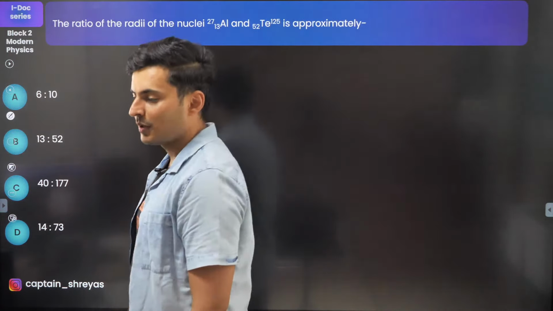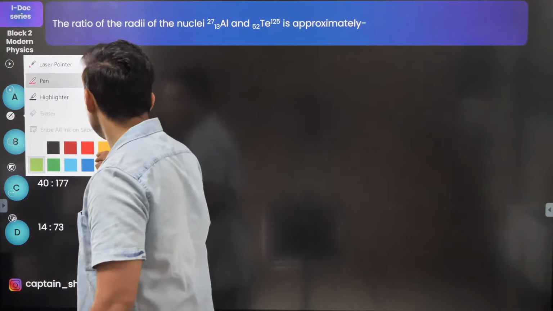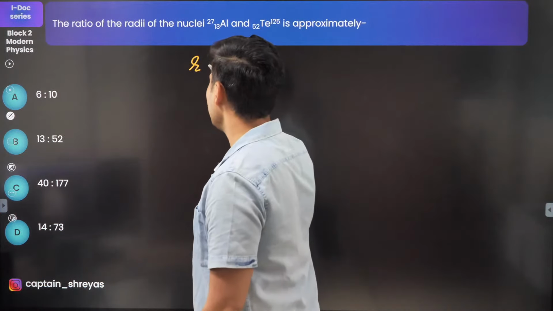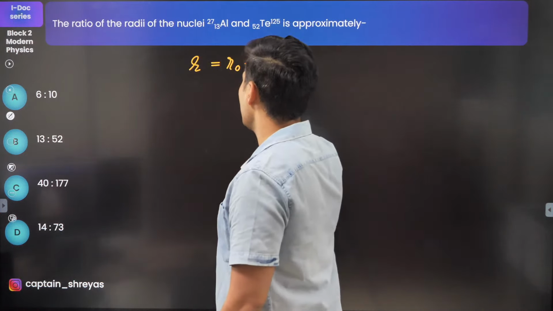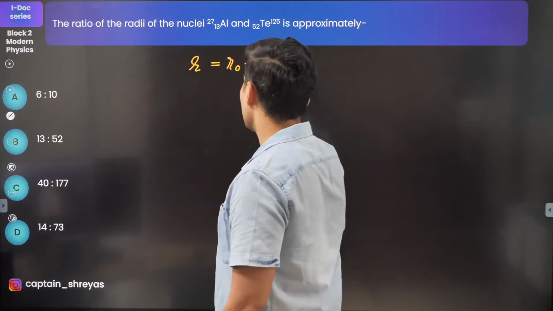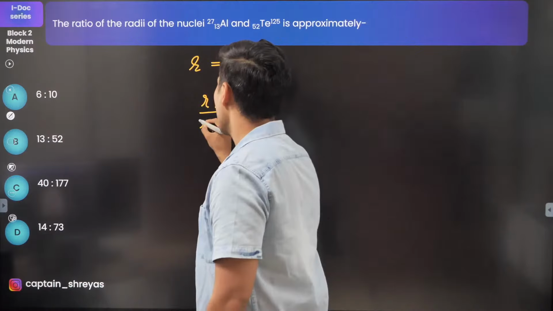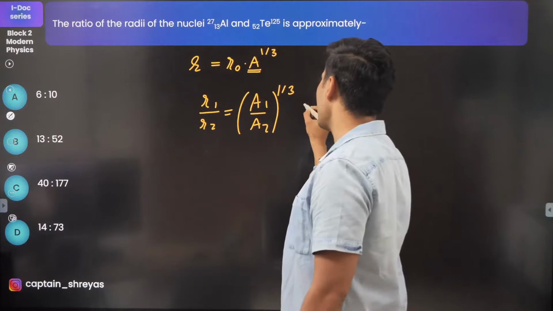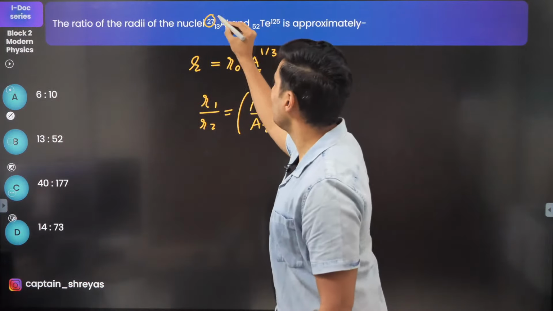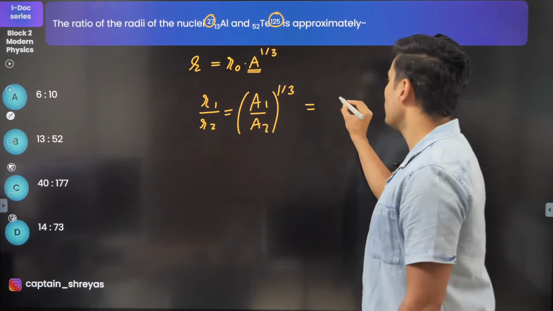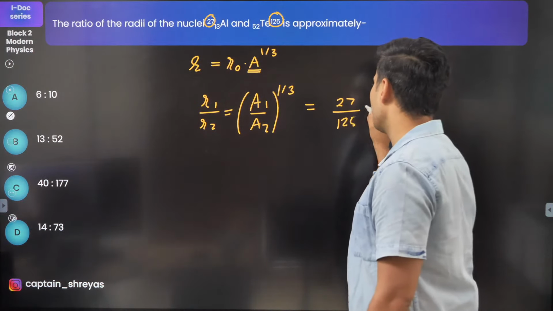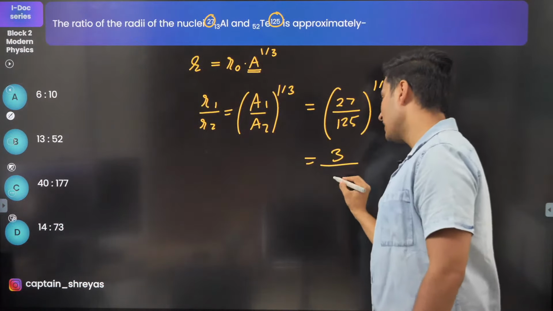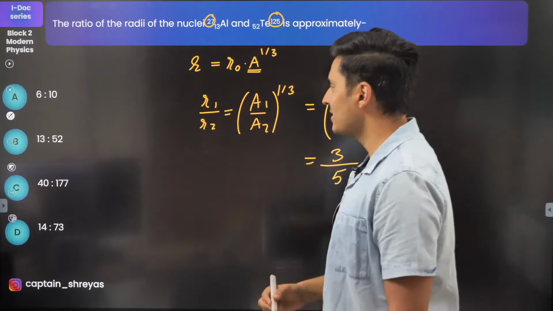ln. Okay, cool. So here is what we are going to do over here. The ratio of the radii of these nuclei. Remember, radius is a constant into A raised to 1 by 3, where A is the atomic mass number. So R1 by R2 will be A1 by A2 whole raised to 1 by 3. So A1, this is the atomic mass number, and this is also the atomic mass number. So it will be 27 by 125 whole raised to 1 by 3. 27's cube root is 3, 125's cube root is 5. Correct? So that's the answer.